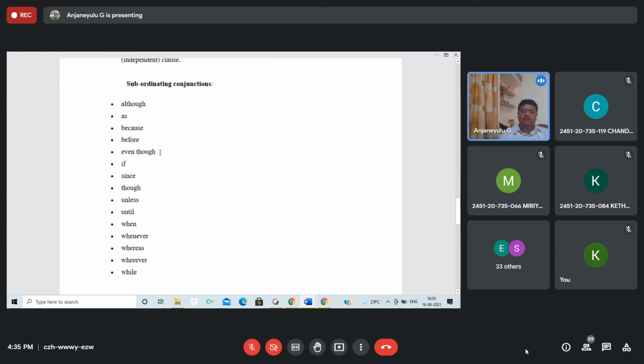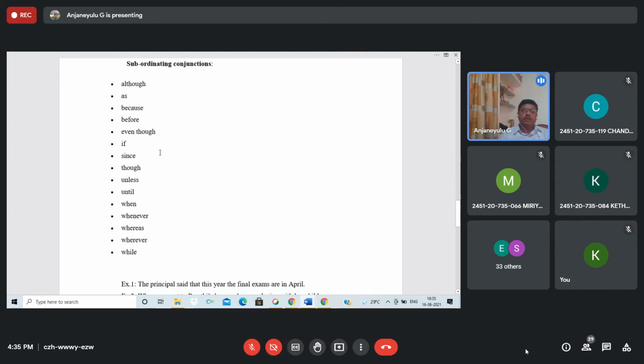Shall I ask anyone, students? Can you say one by one quickly, there are nearly 10, 12 subordinating conjunctions here. Please tell me one by one. You take any one, for example, although. Please tell me an example of using although. Are you ready? Anyone, please? Can you express an idea or sentence using although, which is a subordinating conjunction? Come on, quickly.